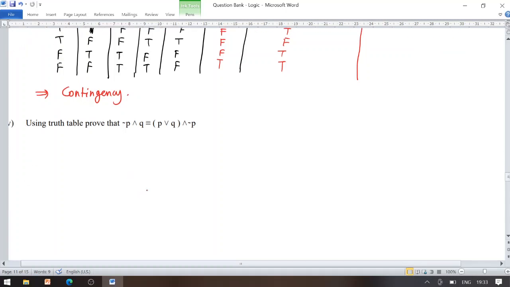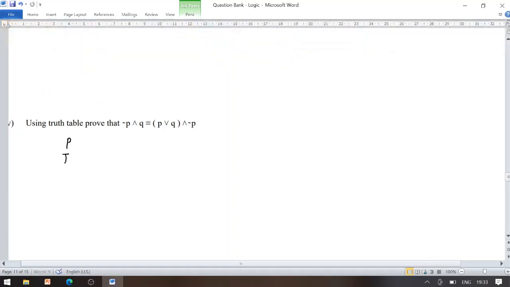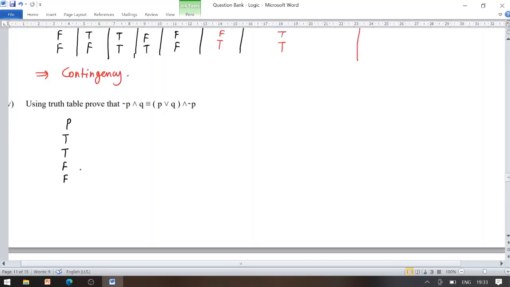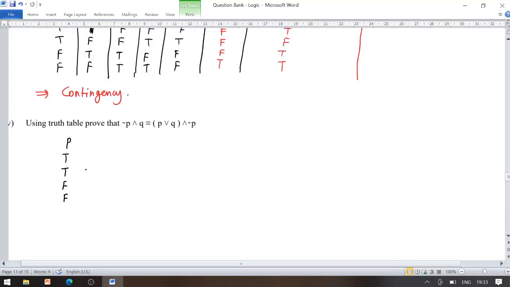Negation of P conjunction Q is logically equivalent to P disjunction Q conjunction negation P. So for that again there are only two statements P and Q. So there are 4 entries under P like TTFF, and the same thing, 4 entries under Q like TFTF.